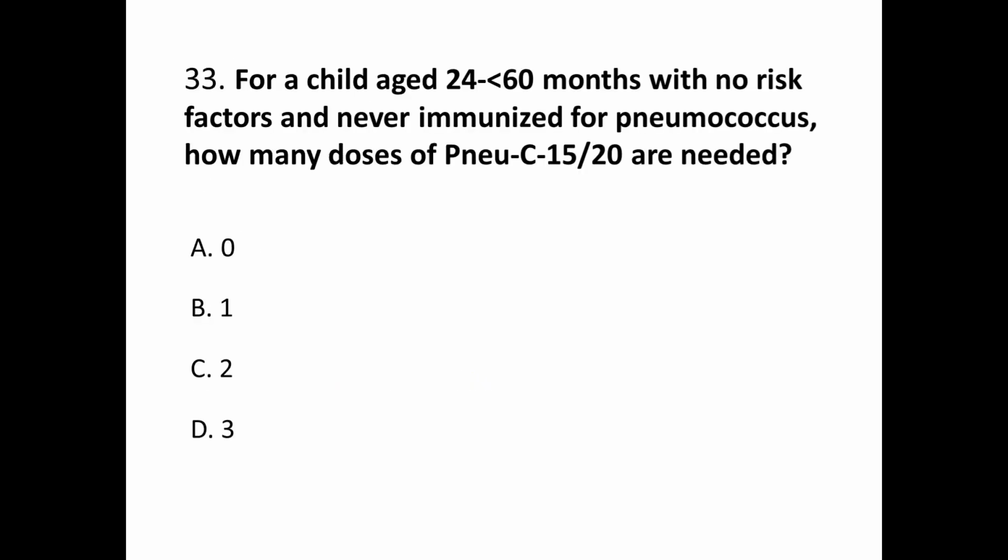Question number 33. For a child aged 24 to 60 months of age with no risk factors and never immunized for pneumococcus, how many doses of PneumoC15 or 20 are needed? A. 0, B. 1, C. 2, and D. 3. Correct answer is B.